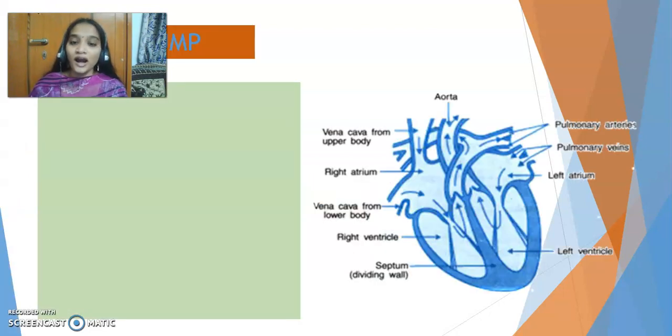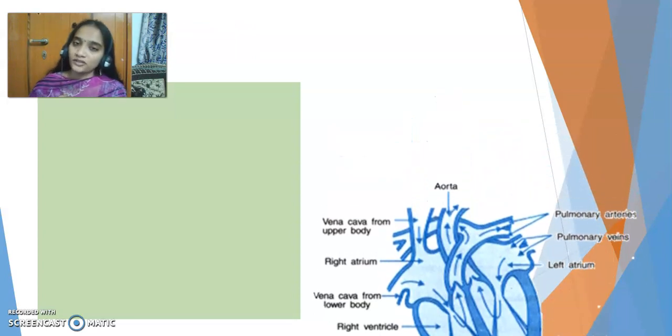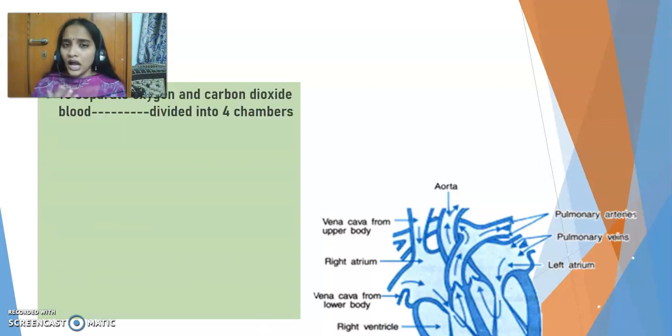Okay, so the heart, which you can see on the screen, is the main pumping organ of our body. Of course, blood circulates or transports different things, but the blood can be circulated to each and every part of our body only when there is a pumping organ. So that pumping organ is the heart, without the function of which the survival of humans, me or you or any animal is not possible. So we are going to talk about that heart today.